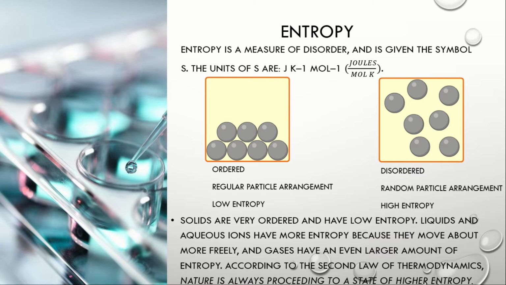Of course, we are going to assume that the solid states are the one with the lowest entropy kasi naka-arrange in an orderly fashion yung mga particles nila. Samantalang sa gases, sila yung mataas ang energy, sila ang mataas ang fluidity, we can expect that the gases will have the highest amount of entropy because of their high amount of fluidity. According to the second law of thermodynamics, nature is always proceeding to a state of higher entropy.